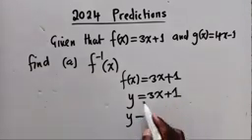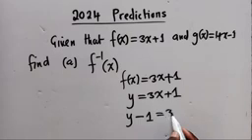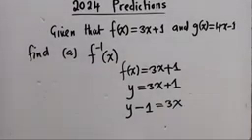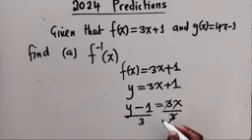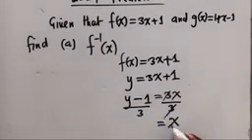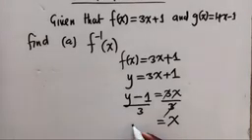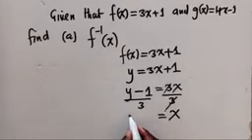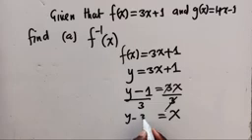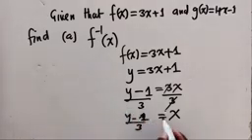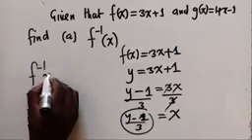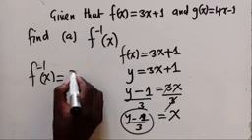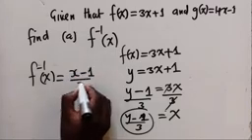This one will come this side, it will be y minus 1 equal to 3x. Then we divide by 3 by 3 so that we make x subject of the formula. If you have heard about this, x subject of the formula, we shall have y minus 1 over 3. So this is our answer. So we shall say f inverse of x is equal to x minus 1 over 3.